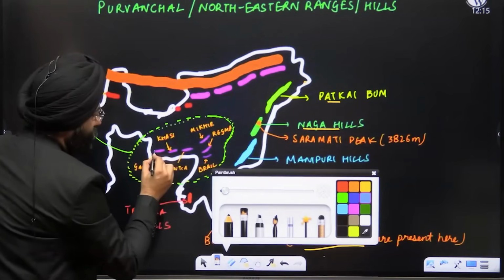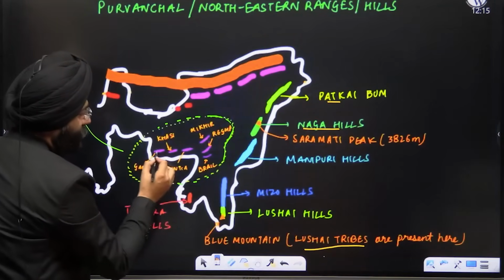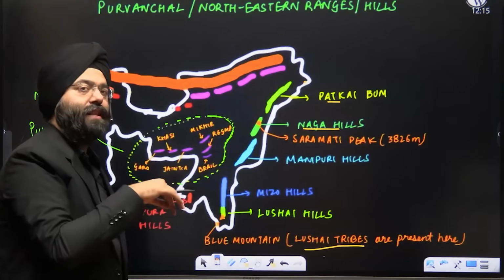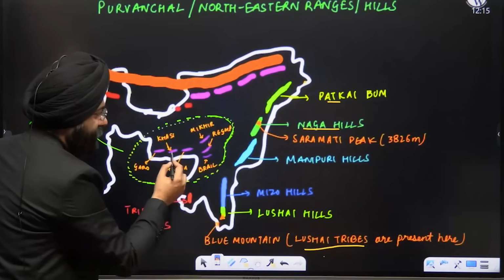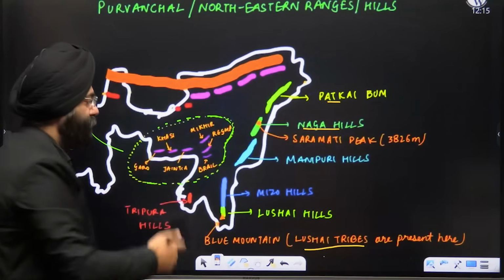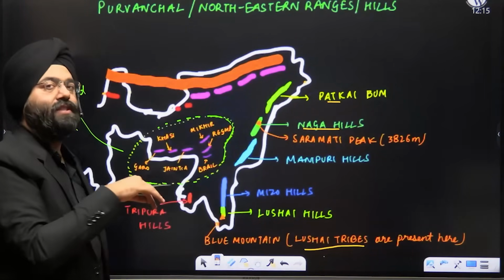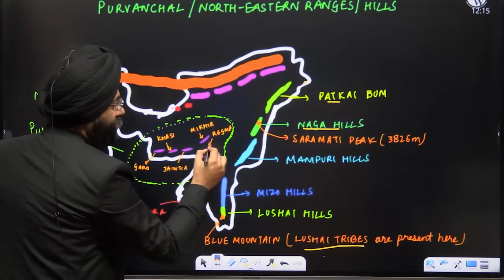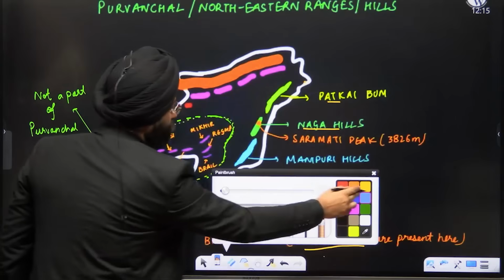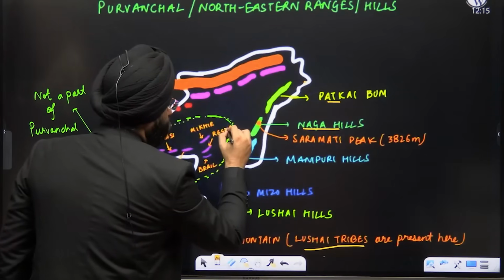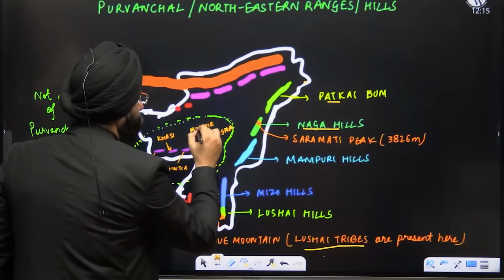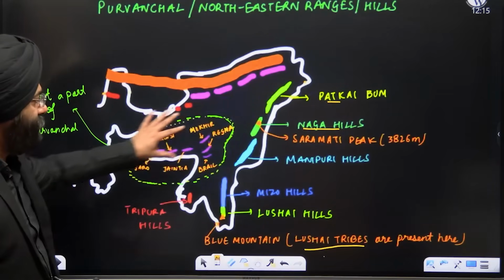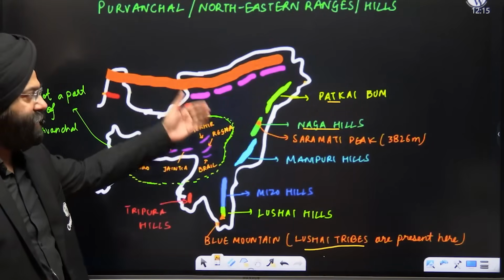See, over here this is the Garo range, or hills, inhabited by the Garo tribe. This is Khasi, inhabited by the Khasi tribe. This is Jaintia, inhabited by the Jaintia tribe. Then you have the Barail range over here. Then you have the Rengma, where the Rengma tribe lives. Then you have the Mikir, a very important range again. So these are part of the Deccan Plateau. Now let's see certain things about them.